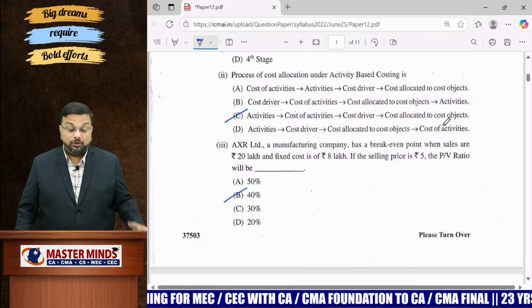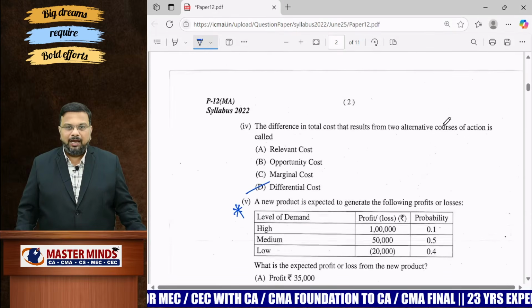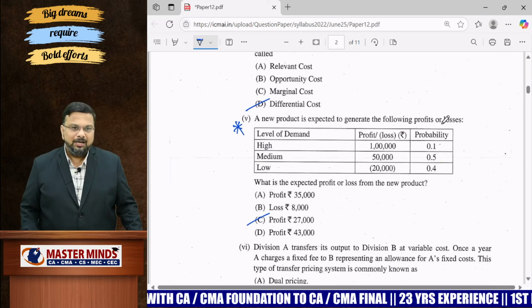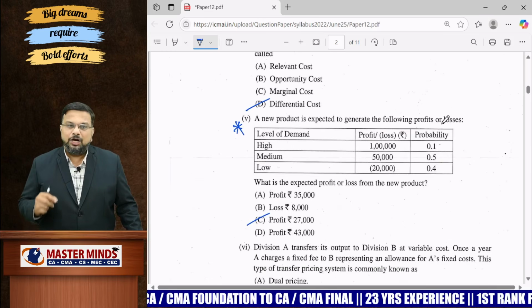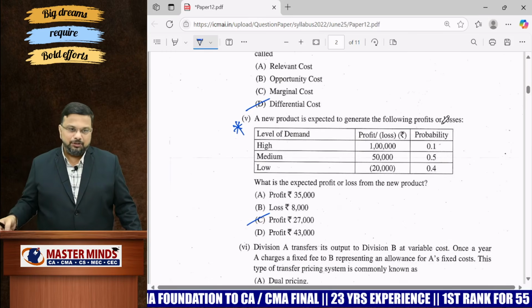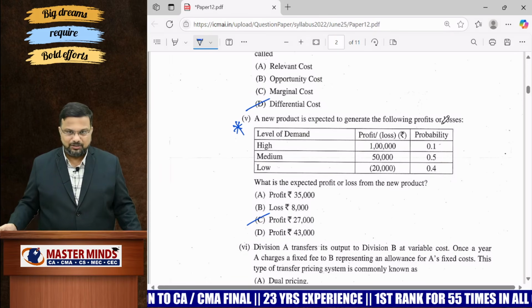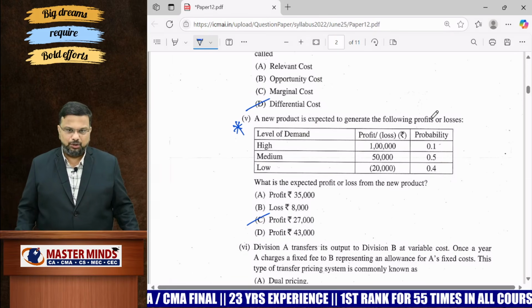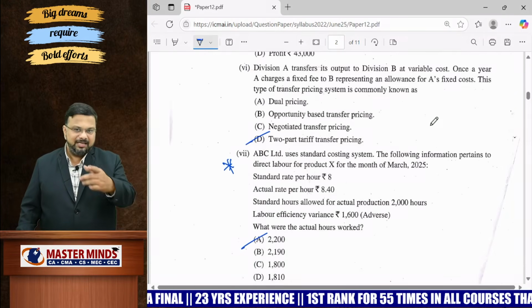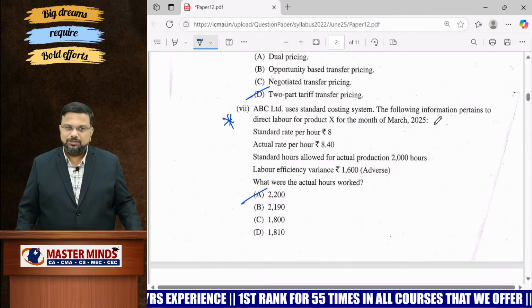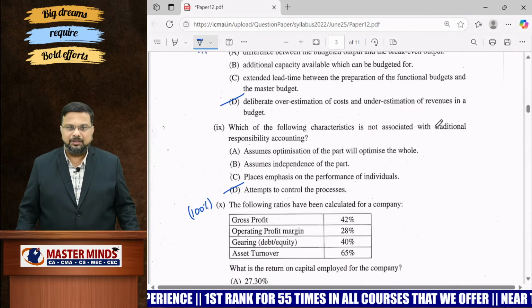I will be scrolling it slowly. And I have highlighted some MCQs with a star symbol. These are the MCQs which are not there in institute material. They may be in some other form, but they are not as MCQs or blanks. So this is one such problem which you can do easily. This is another one that you can also do easily if you are thorough with standard costing. So 1, 2.